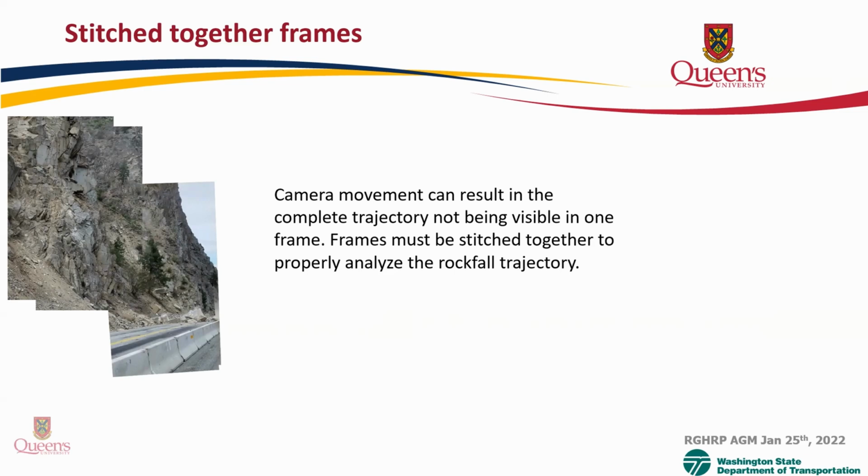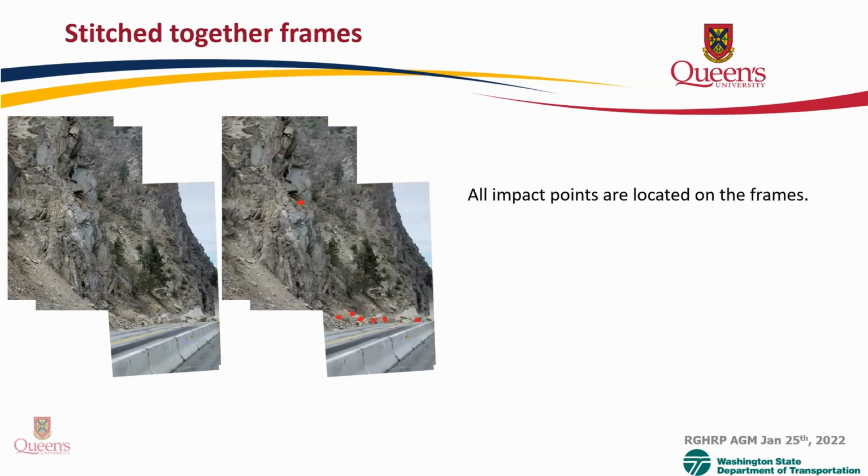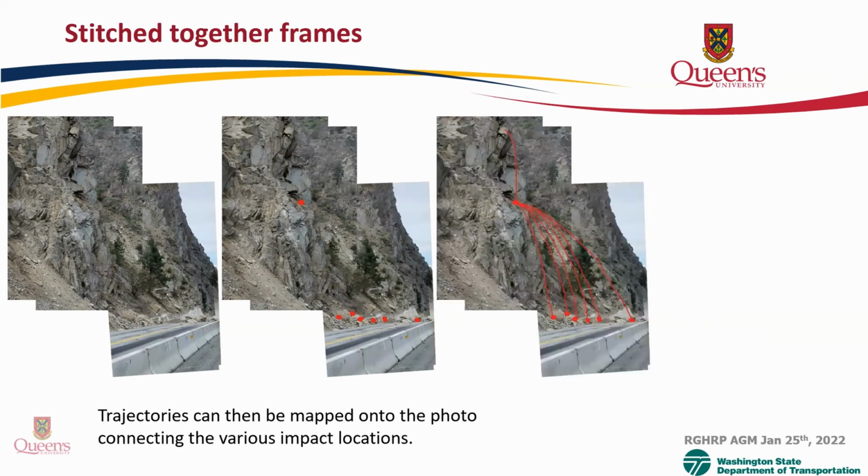In this video, there is significant camera movement, and that means that the complete trajectory of the rock, while being visible, is not visible in one frame. So frames must be stitched together to properly analyze the rockfall. In the first picture on the left, the frames are stitched together. In the right picture, all of the impact points are located. That's the impact point of the initial rockfall as well as all fragments.